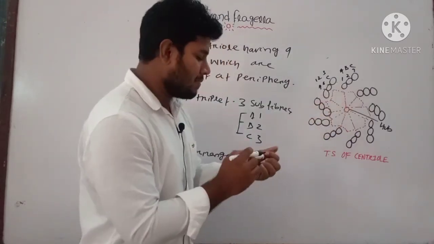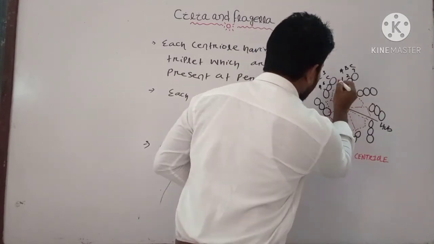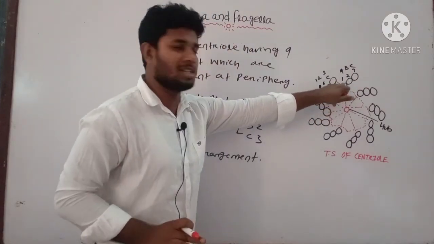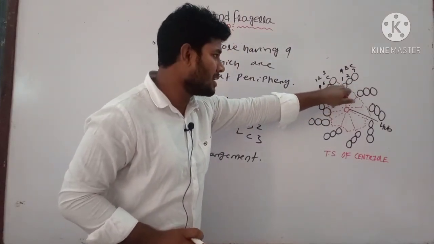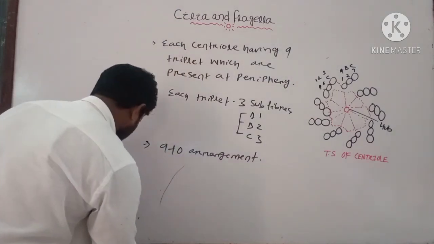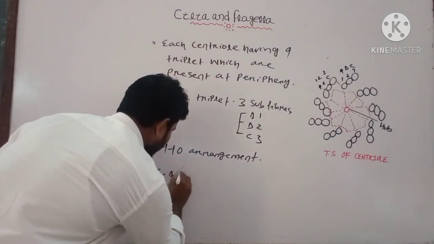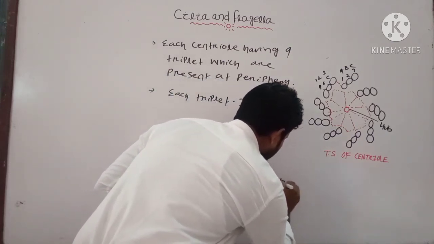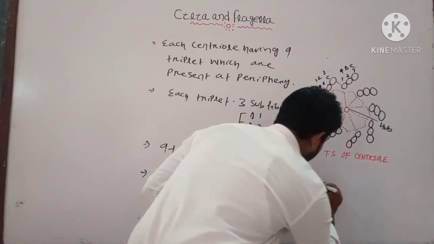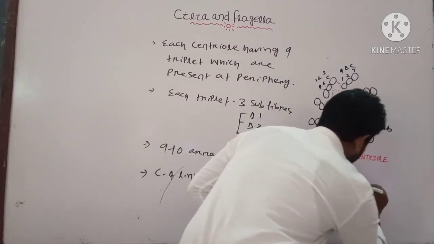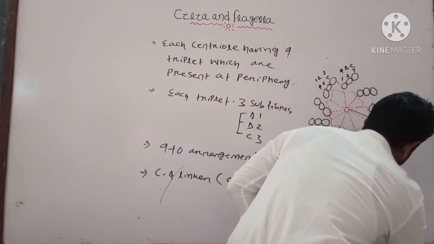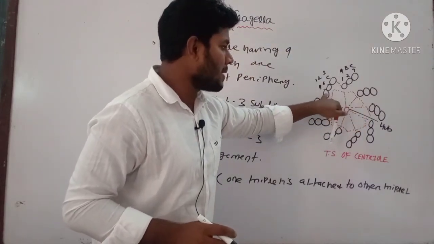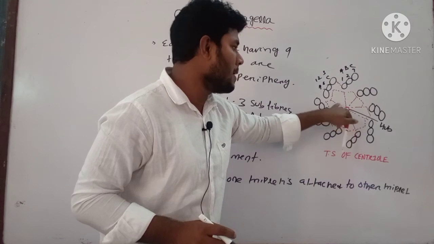And here you can see there is a linker. That is, one triplet is attached to the other triplet by a Ca linker. You can see the diagram. And in the center, the subfiber A is connected to the center hub by a spoke structure.